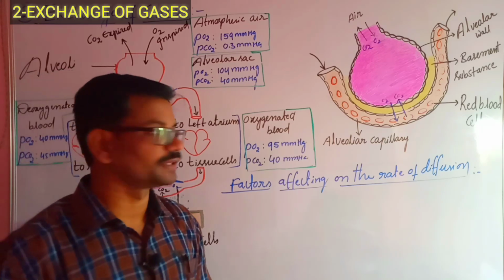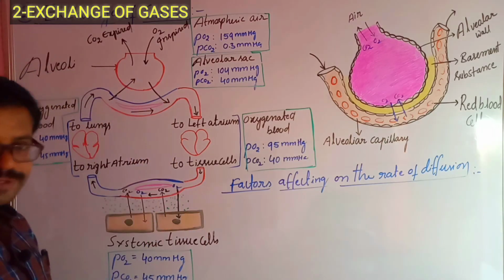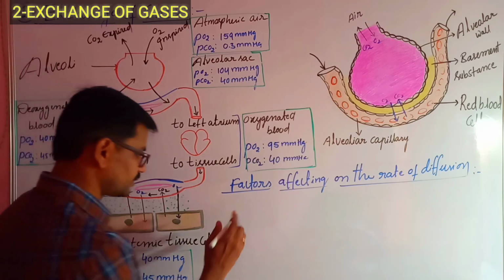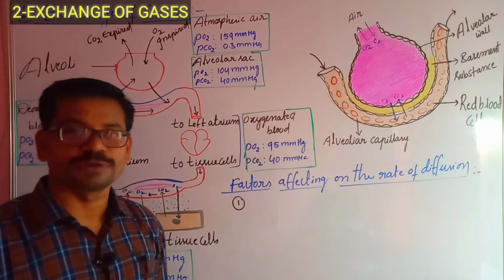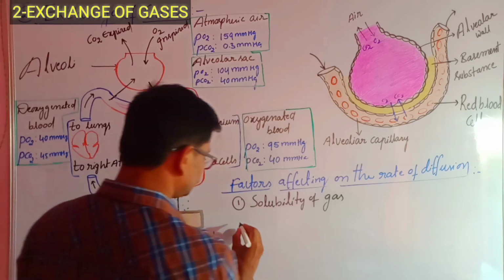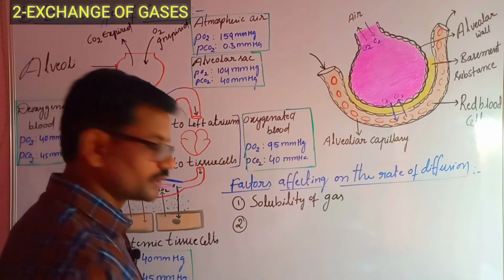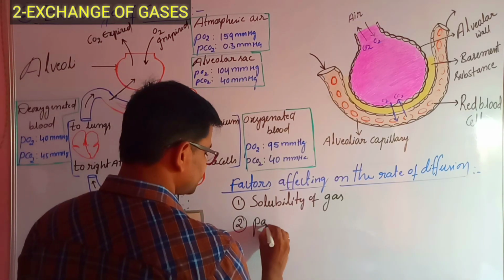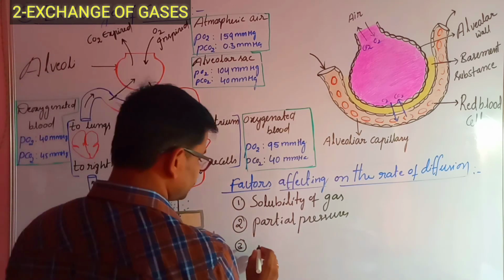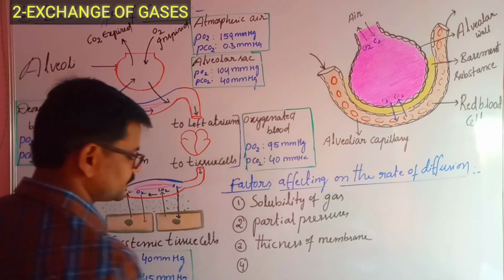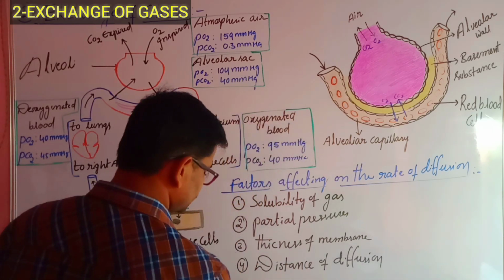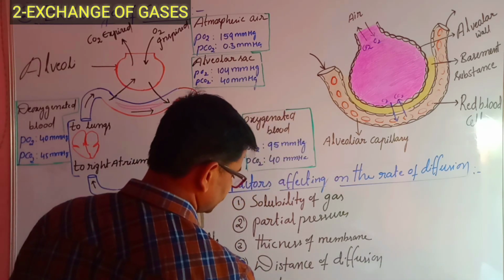Basically, many factors influence the rate of respiration. In that, we have to list out what the factors are. The first factor responsible for exchange of gases is solubility of gases. The second factor is partial pressures, the third factor is thickness of the diffusion membrane, the fourth one is distance of diffusion, and the last one is molecular weight of the gas.